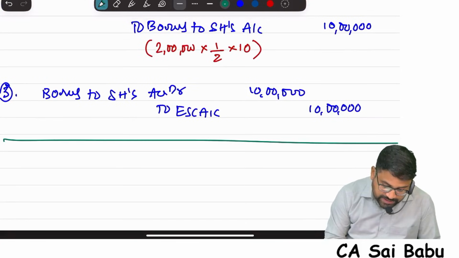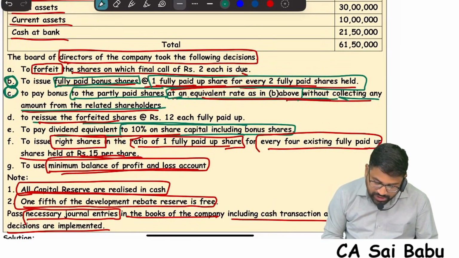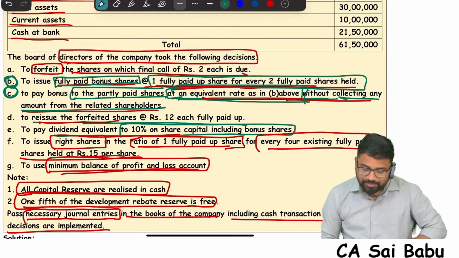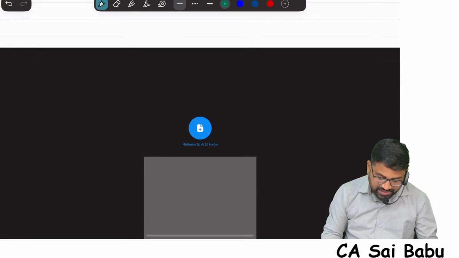Now second, what is the next decision they have taken? They want to give bonus to partly paid shares also. At what rate? At an equivalent rate as in B above. In B above, what is the rate? For every 2 shares, 1 share is given. In the same manner, to the partly paid up shareholders also, we want to give bonus. Actually, this is the very, very interesting point.